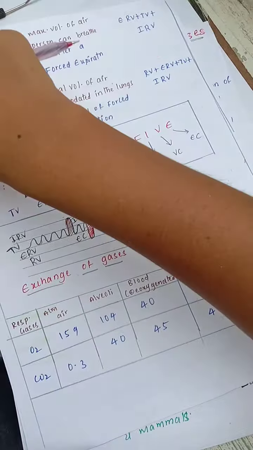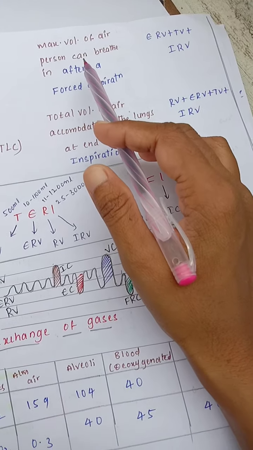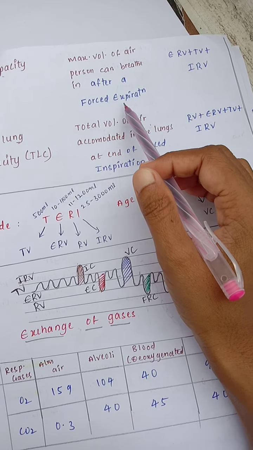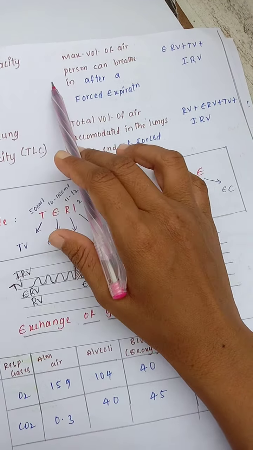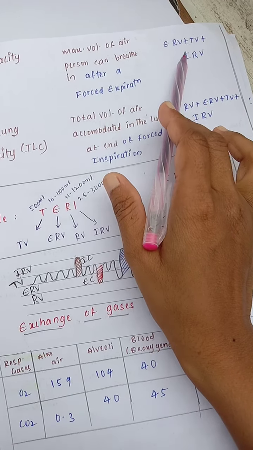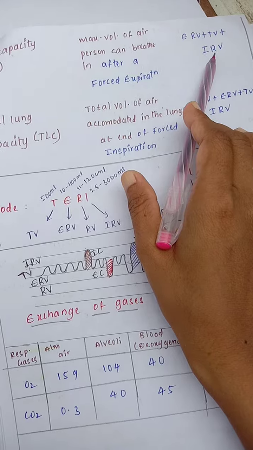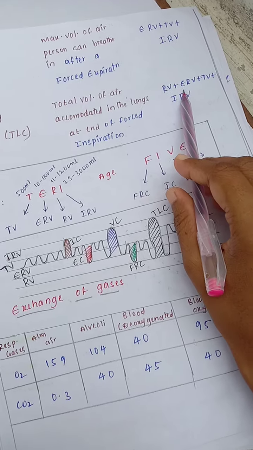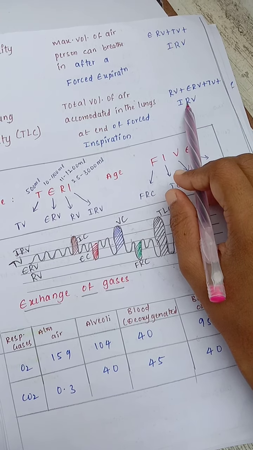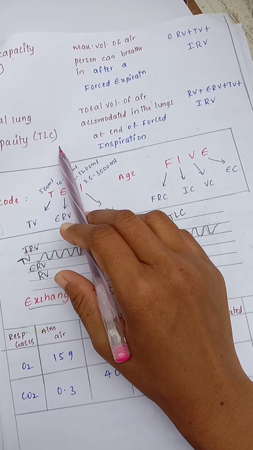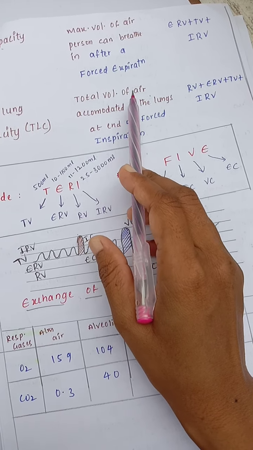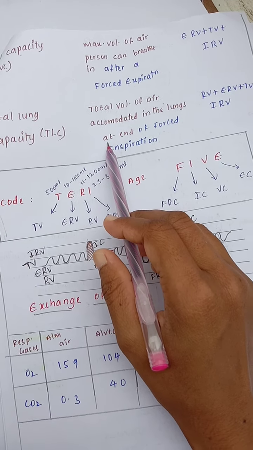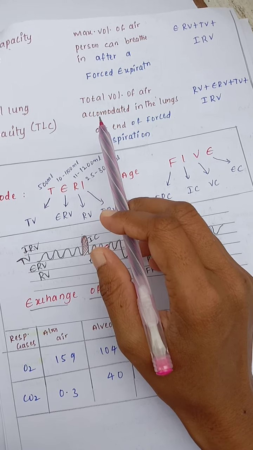Then what do you mean by vital capacity? Vital capacity is the maximum volume of air a person can breathe in after a forced expiration. Vital capacity means expiratory reserve volume, tidal volume, along with the inspiratory reserve volume. What do you mean by total lung capacity? Total lung capacity means residual volume, expiratory reserve volume, tidal volume, inspiratory reserve volume; all of these come under the total lung capacity. The definition is the total volume of air accommodated in the lungs at the end of a forced inspiration.